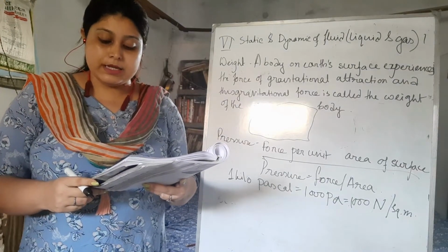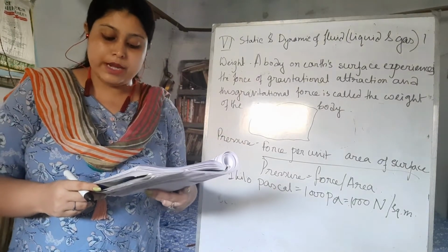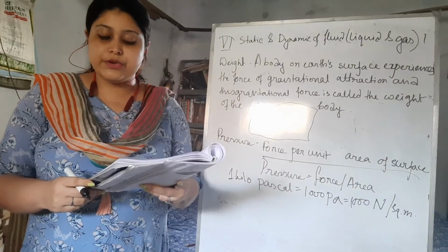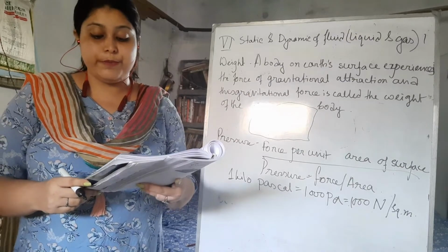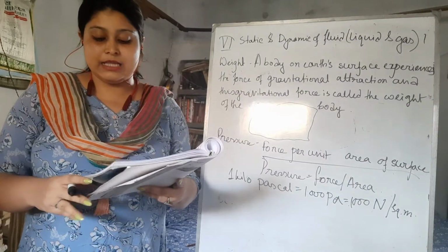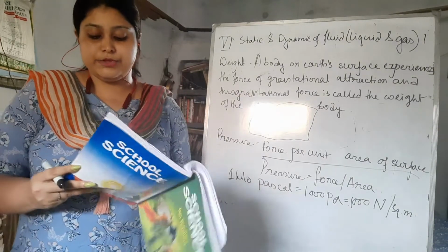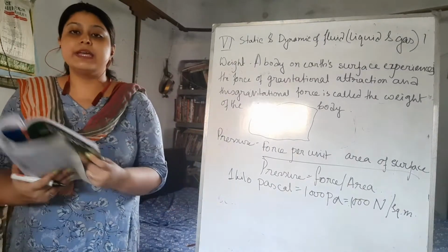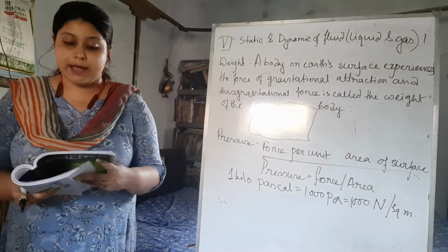Why? Because the area of the sharp-ended nail is less compared to the blunt-ended one, it generates more pressure for penetrating than the other nail. Okay, so here I can give you one more example.